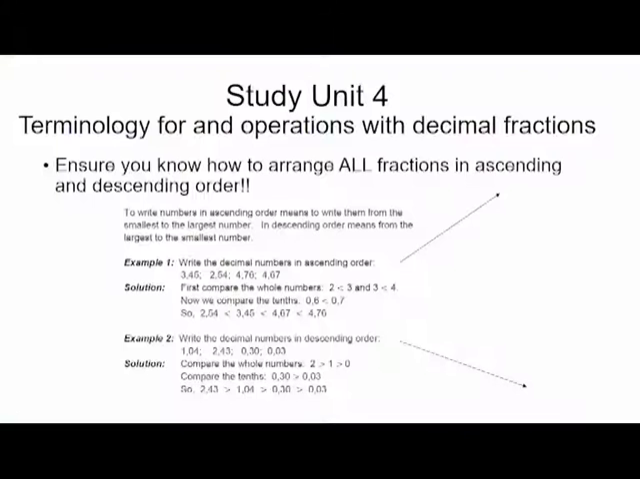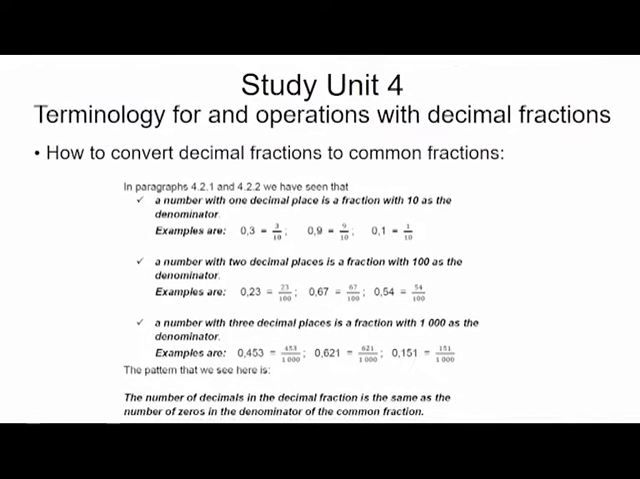Example 2, descending order: 1,04, 2,43, 0,30, 0,03. Compare the whole numbers and you'll see. Then you compare the tenths. So 2,43 is the biggest, 1,04 second, then 0,30 because you have 3 tenths, and 0,03 you have 3 hundredths. That's why it's the smallest. Good. Very well. Let's continue.